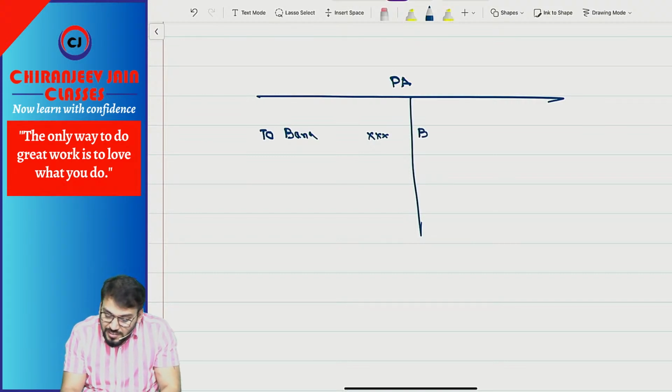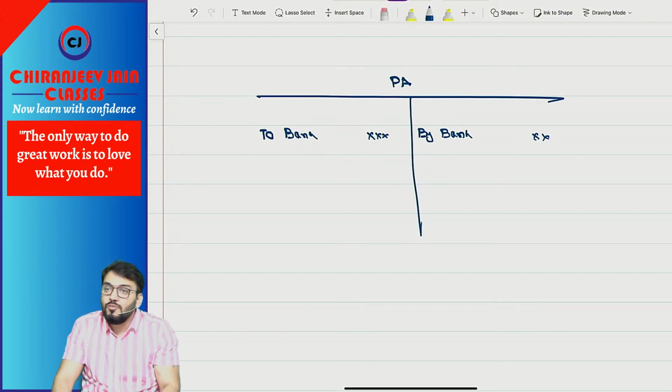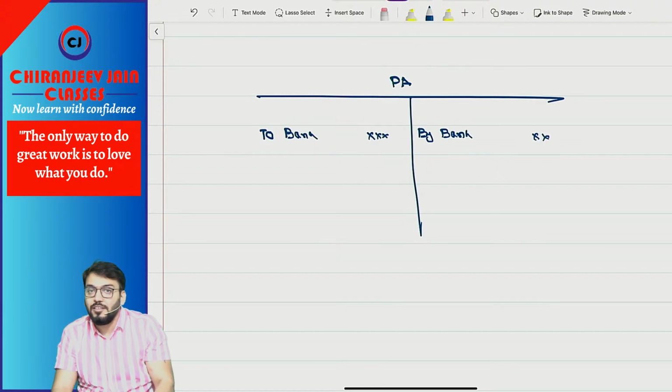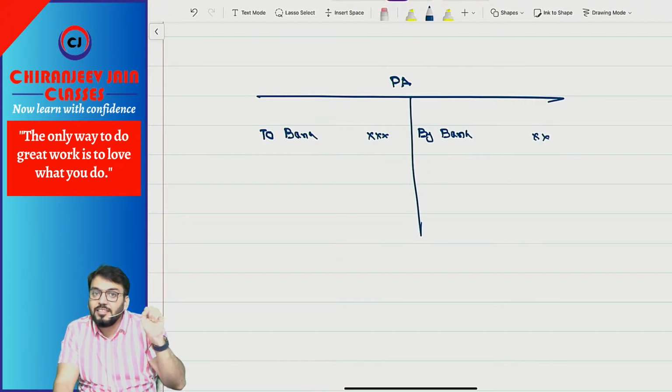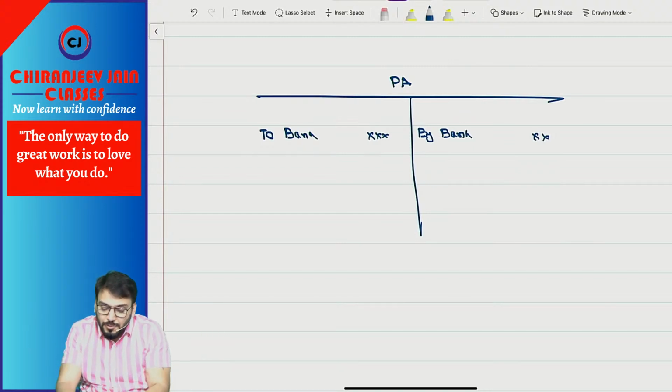Cash or bank account debit to what? Plan asset. And whatever amount received will be given to whom? Employee, for reduction of liability. So what journal entry? Present value of DBO to cash or bank. Means there are two journal entries. First withdrawal from plan asset, then payment to employee. Understood? Correct.